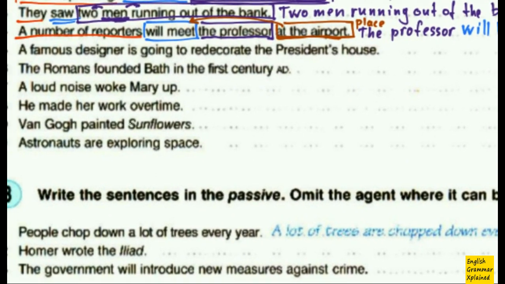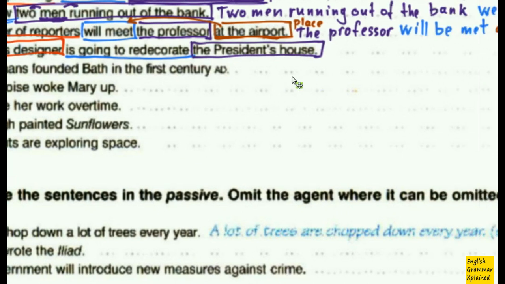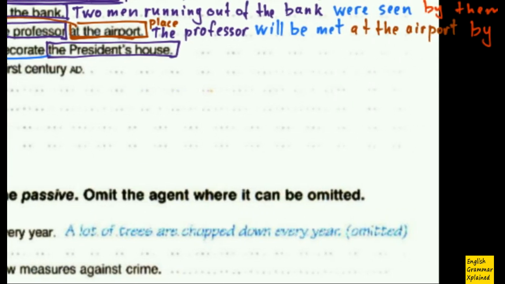Next sentence, a famous designer is going to redecorate the president's house. So what we have here? We have this big subject. Then we have this mysterious main verb. It's actually the main verb plus infinitive. And then I have this object. So I start, as usual, from the president's house, from the object which becomes the subject.